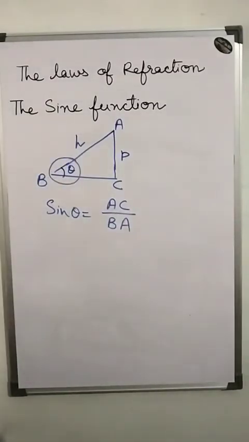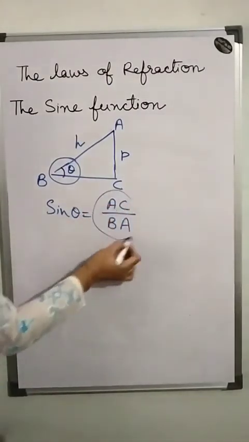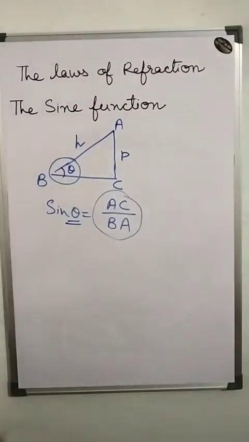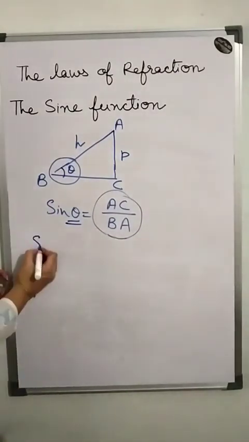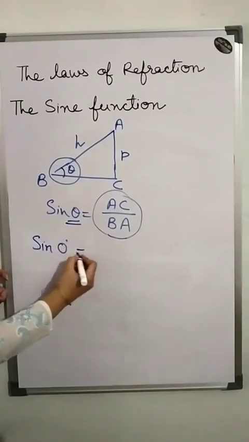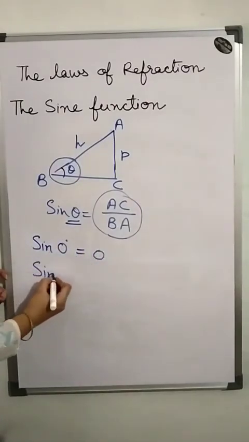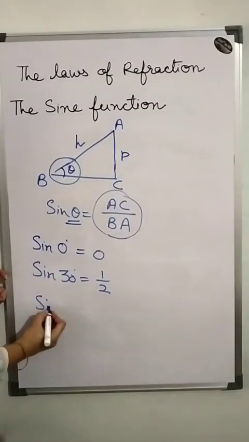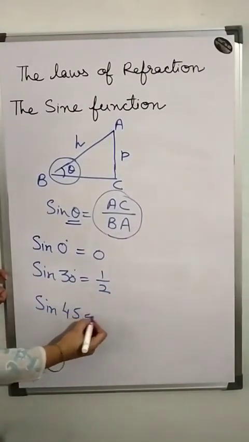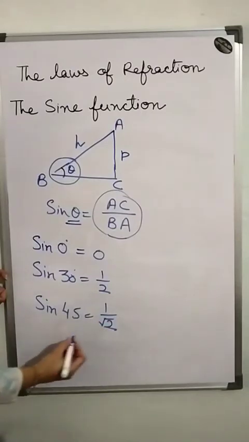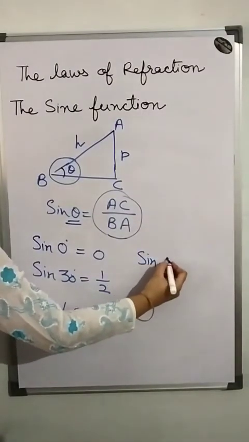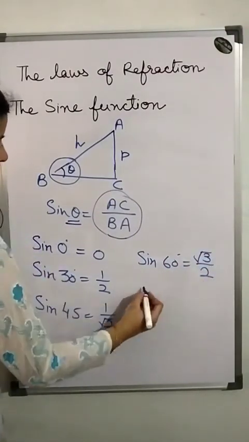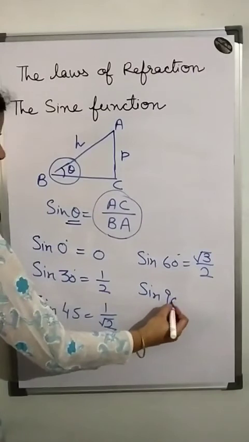Okay everyone, the value of this ratio depends on the angle, not the size of the triangle. Some values are: sine 0 degree is equal to 0, sine 30 degree is equal to 1 upon 2, sine 45 degree is equal to 1 upon root 2, sine 60 degree is equal to root 3 upon 2, and sine 90 is equal to 1.